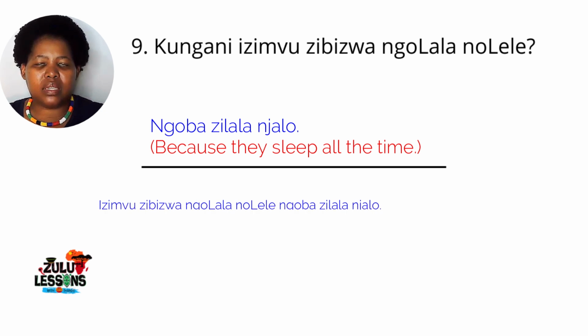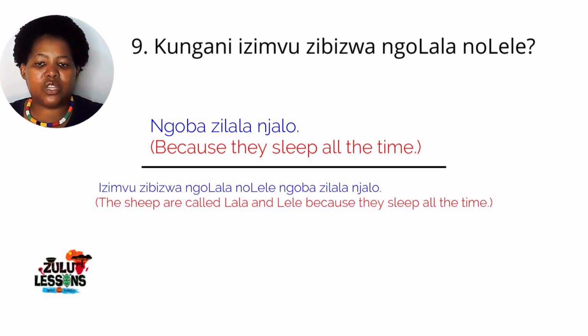We could also say this in a fuller sentence and say the sheep are called lala and lele because they sleep all the time. So we will then take that whole first part straight from the question. Izimvu zibizwa ngolala nolele ngoba zilala njalo.